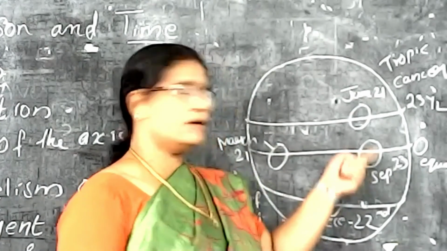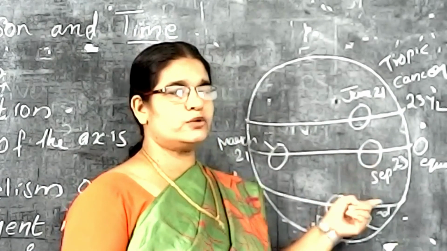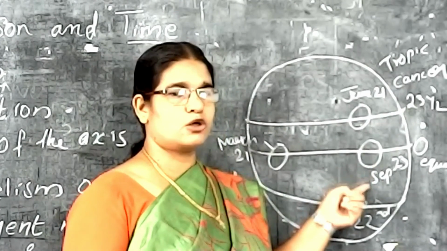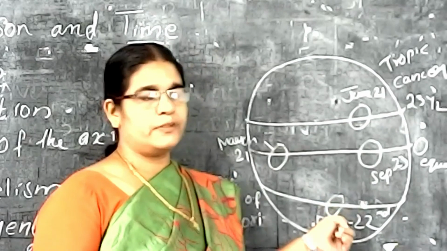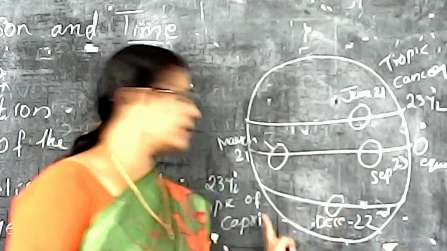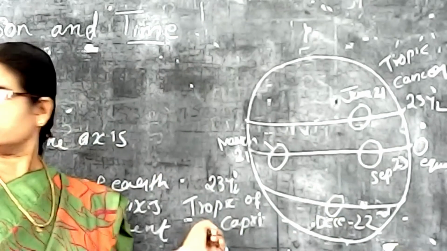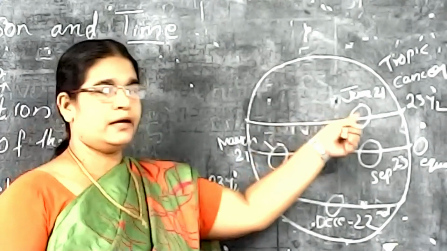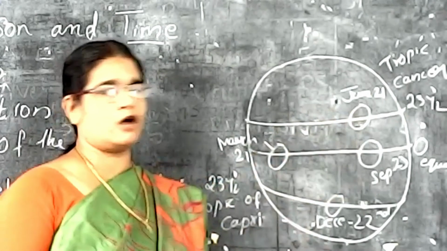Then after September 23rd, again the sun is moving to the southern hemisphere. After September, then October, November, December, and on December 22nd, the position of the sun is at the Tropic of Capricorn. Understand? So during this time, the sun is moving from the Tropic of Cancer to the Tropic of Capricorn.